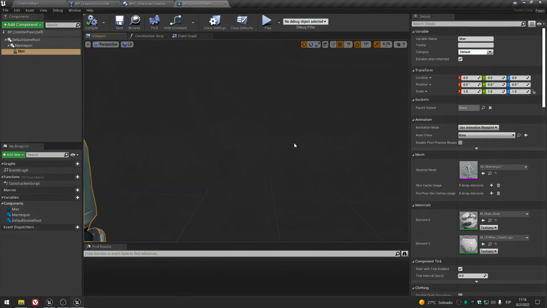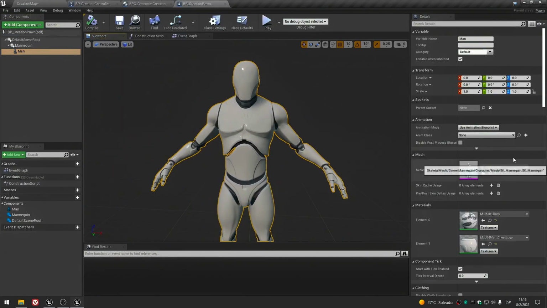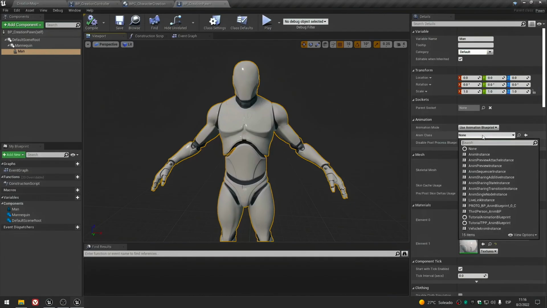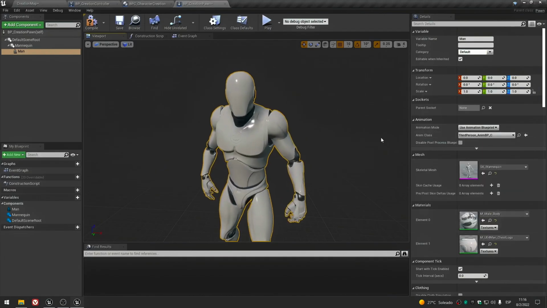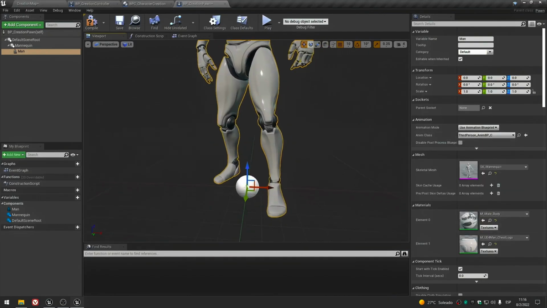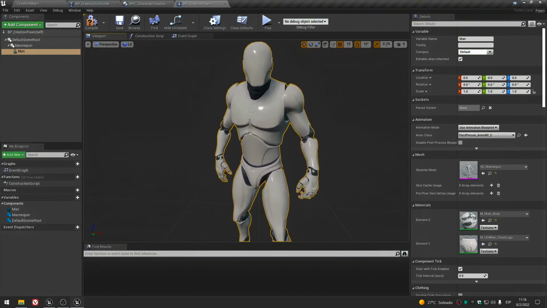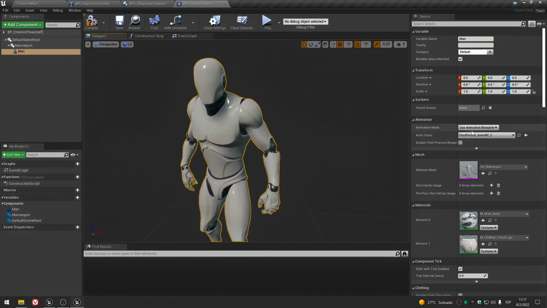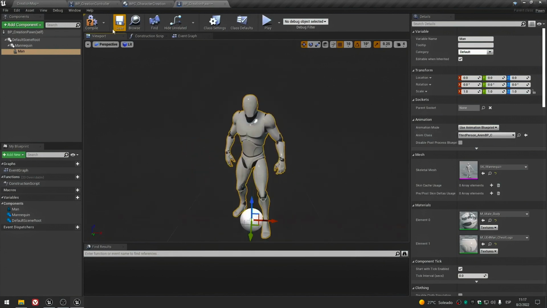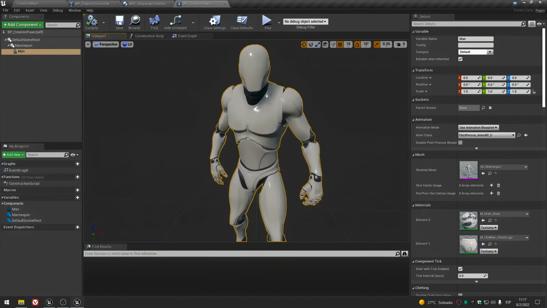Well, if you don't want it to stay still, you can add an animation blueprint, but it will give us an error as soon as we stop the play. You will see. In this case, you can select third person and MVP and see what happens when I click play.